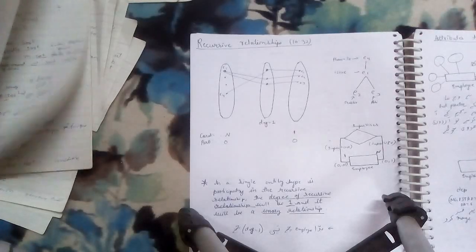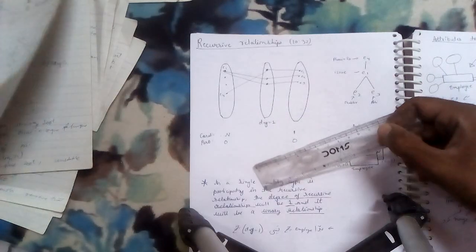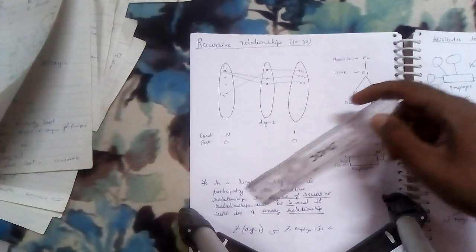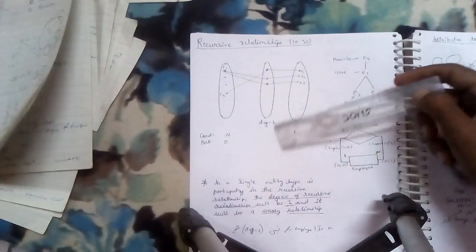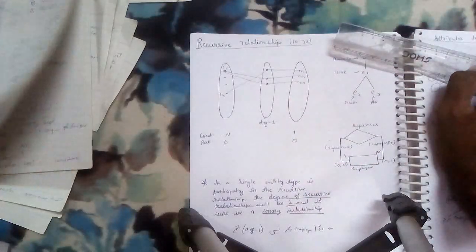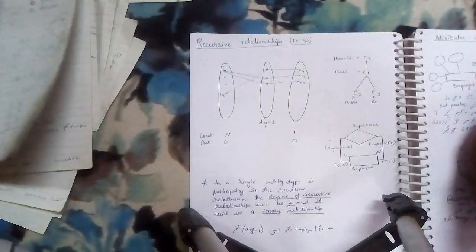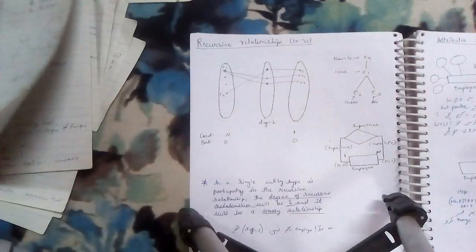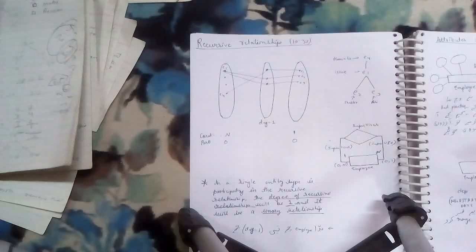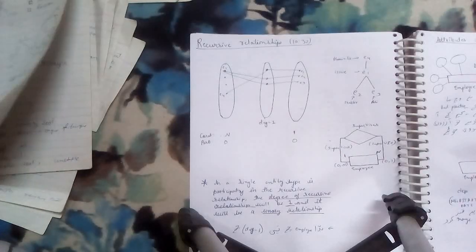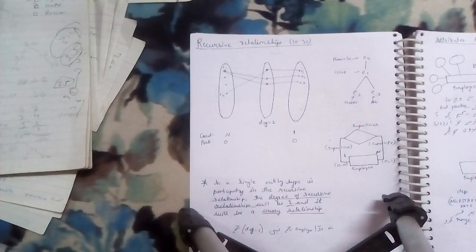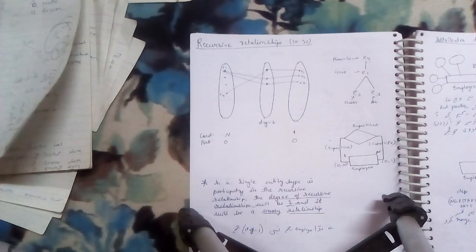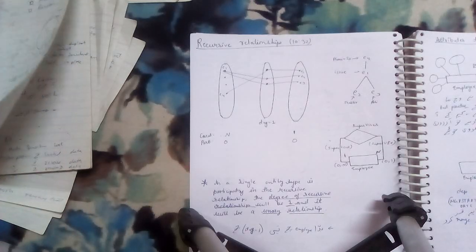When a single entity type is participating in a recursive relationship, the degree of a recursive relationship will be 1, and it will be a unary relationship. So what is the difference between unary and binary? When the degree of a relationship is 1, it is known as unary, and when the degree of a relationship is, let's say, 2, that is known as binary. So this is the introduction about how things work in a relationship. This is very important for our assignment.